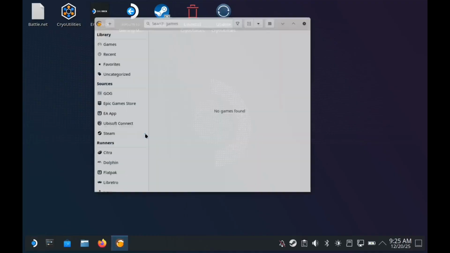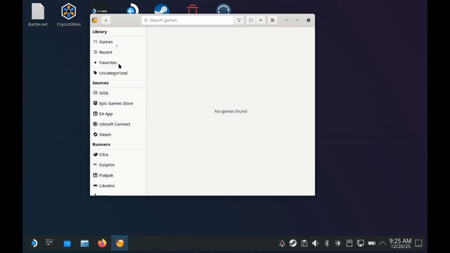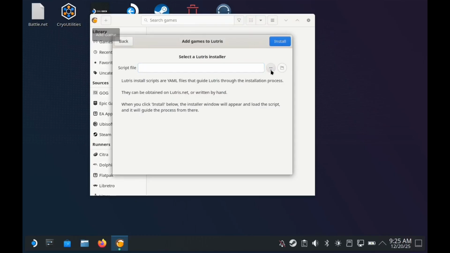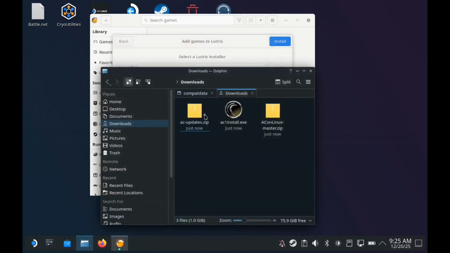Open Lutris and navigate to Add New. There currently seems to be a bug. I'm not sure if this is a Lutris issue, a Steam Deck issue, or an Arch issue. However, the browse function does not work properly, and you will have to type the file location and file name in manually.